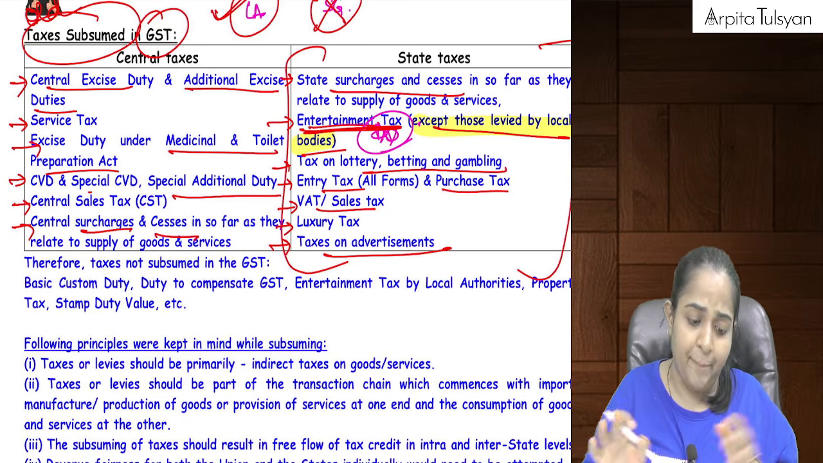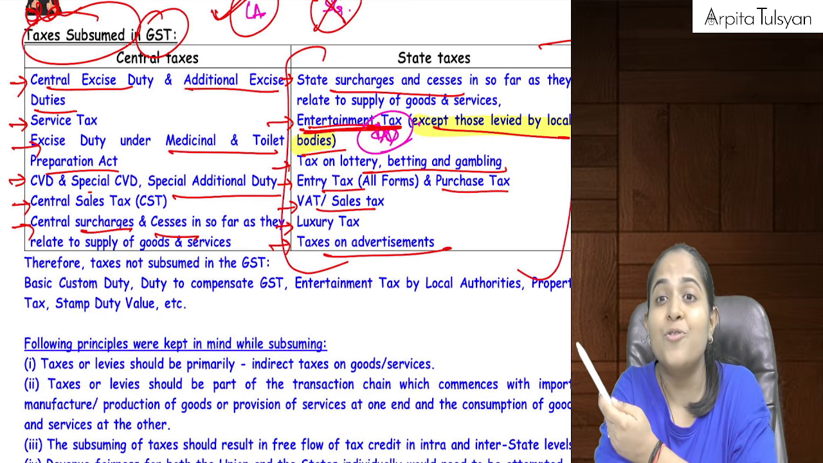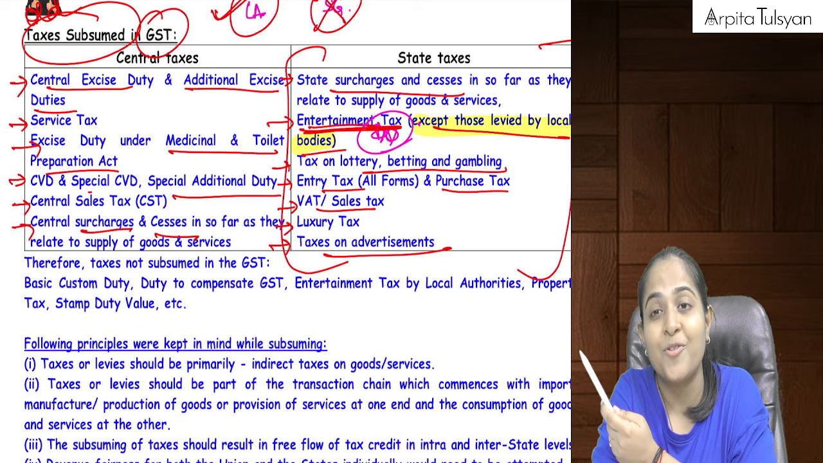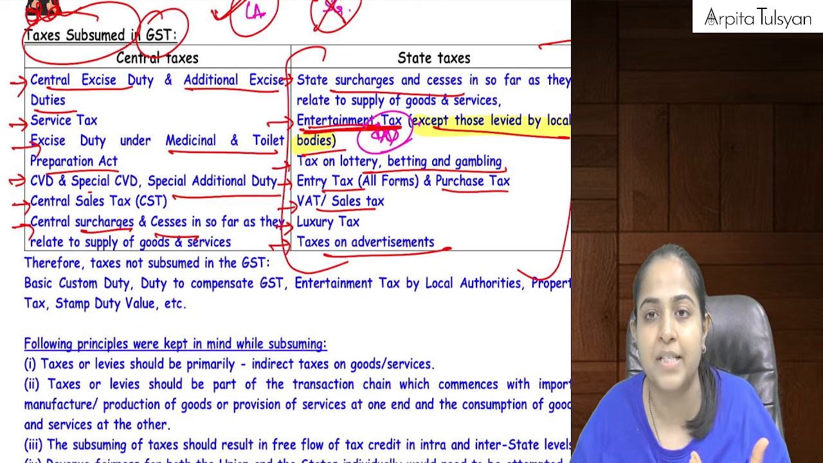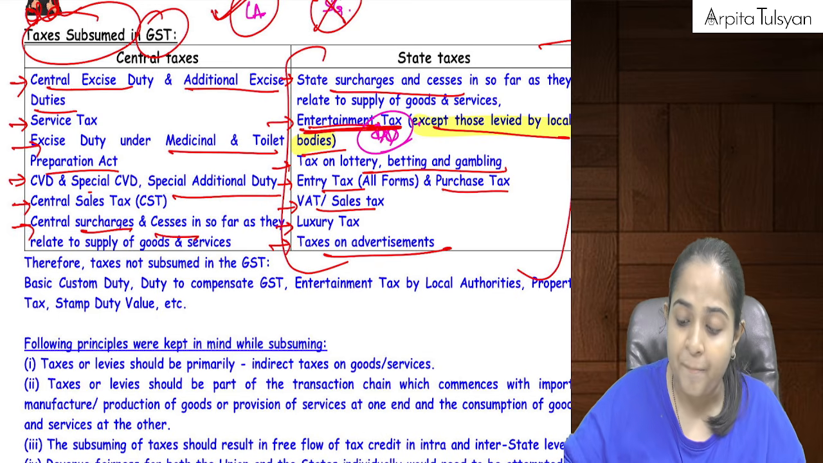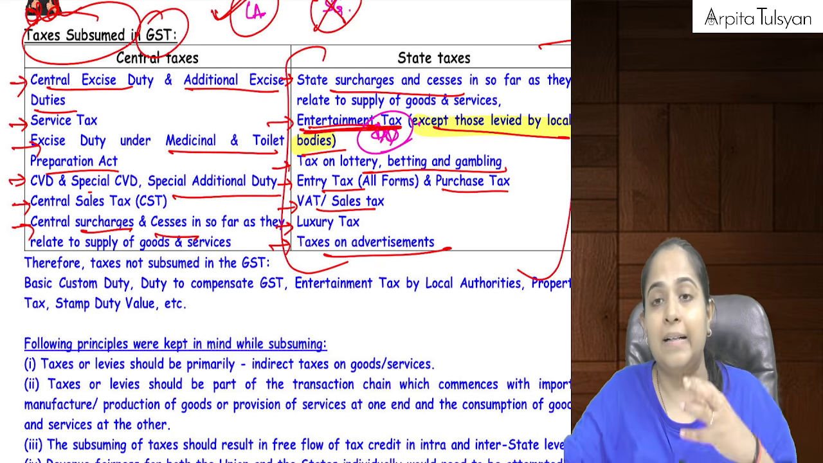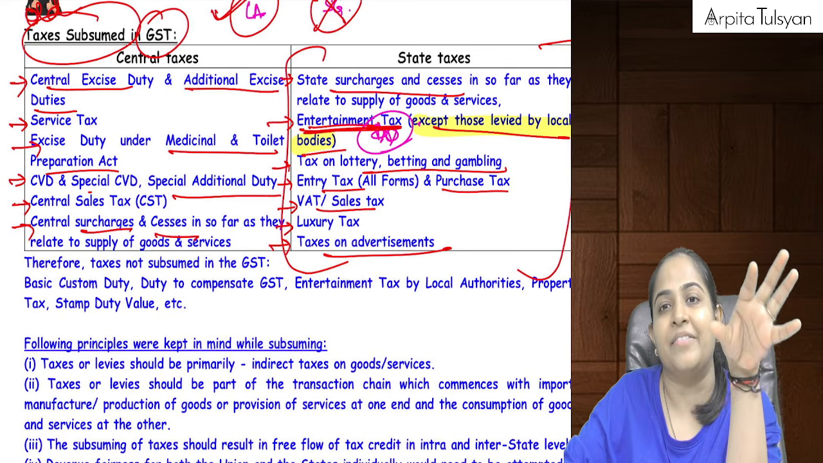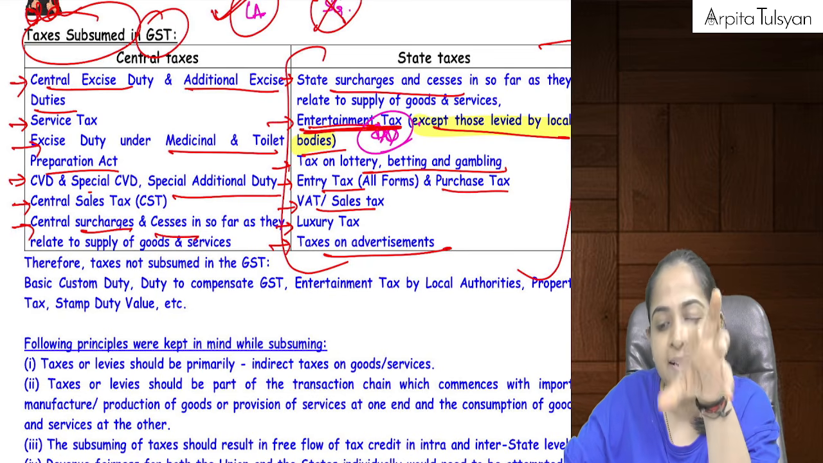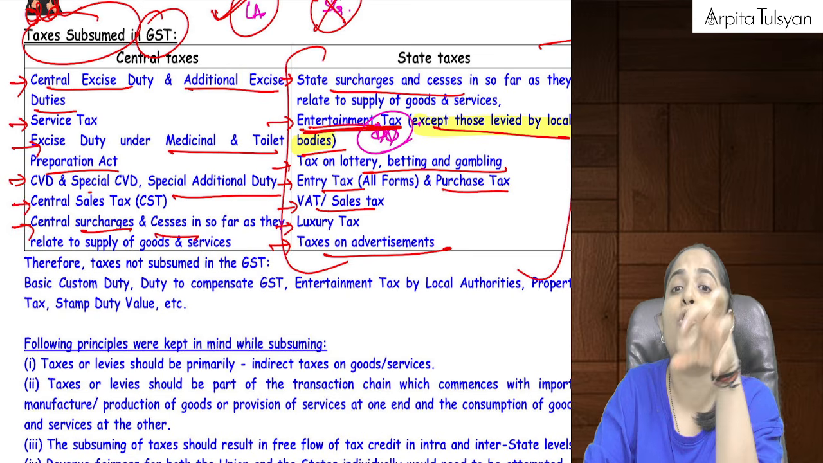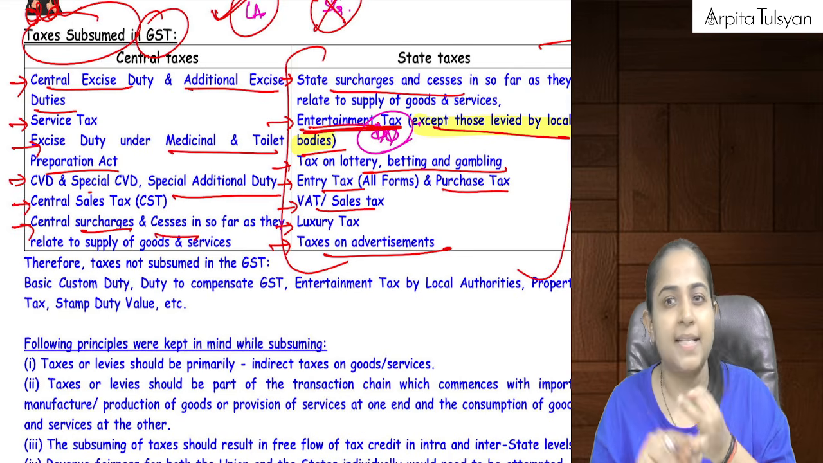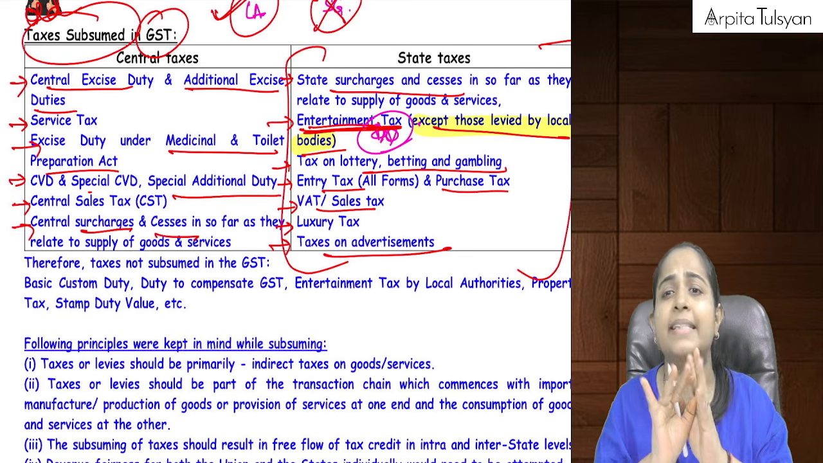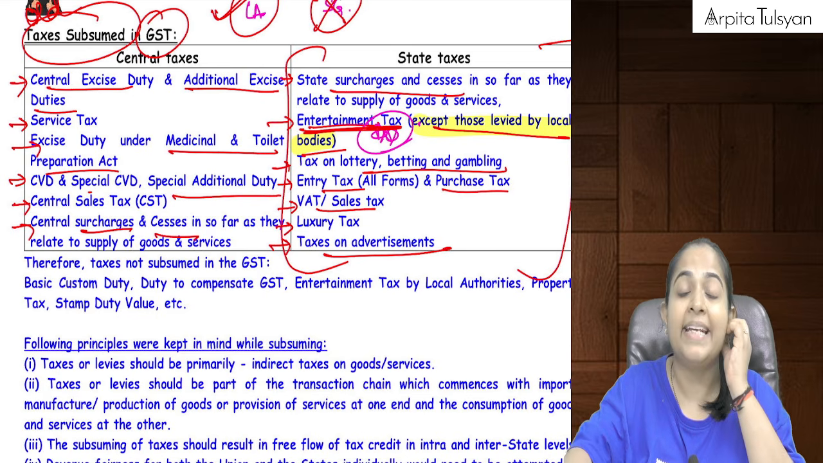That is still applicable because that is not a tax on goods now. Only those taxes which were related to goods and services and which were levied by the central government and state government, only those got subsumed under GST. So my stamp duty value, property taxes, municipal taxes, those will stay as they are.